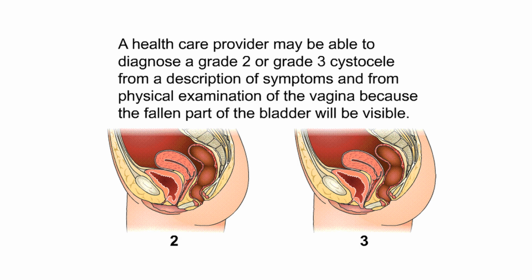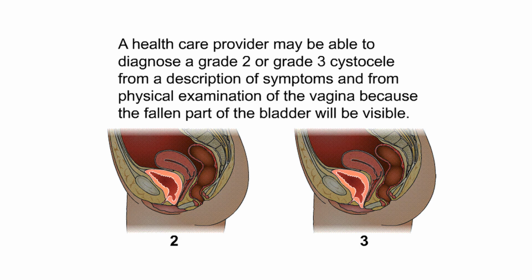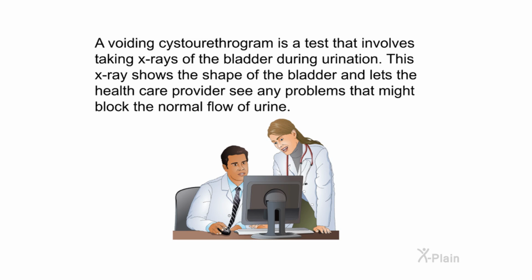Diagnosis. A healthcare provider may be able to diagnose a Grade 2 or Grade 3 cystocele from a description of symptoms and from physical examination of the vagina because the fallen part of the bladder will be visible. A voiding cystourethrogram is a test that involves taking X-rays of the bladder during urination. This X-ray shows the shape of the bladder and lets the healthcare provider see any problems that might block the normal flow of urine.